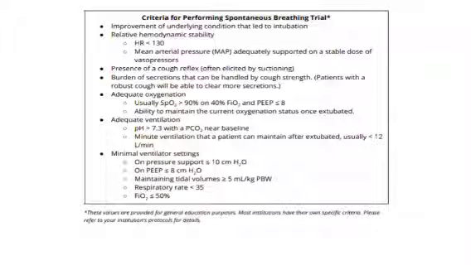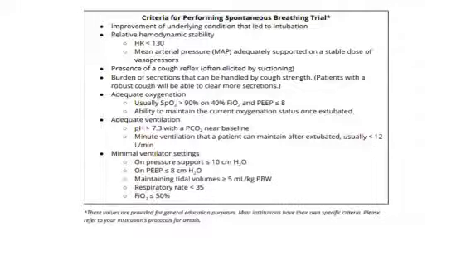I have adequate oxygenation, that is a saturation of more than 90 with FiO2 as low as 40% and a PEEP as low as 8. Yes, my patient is doing good. Then whether there is adequate ventilation for this patient. Whenever we put my patient on spontaneous breathing trial, always take an ABG and look for pH and PCO2. It is well controlled.